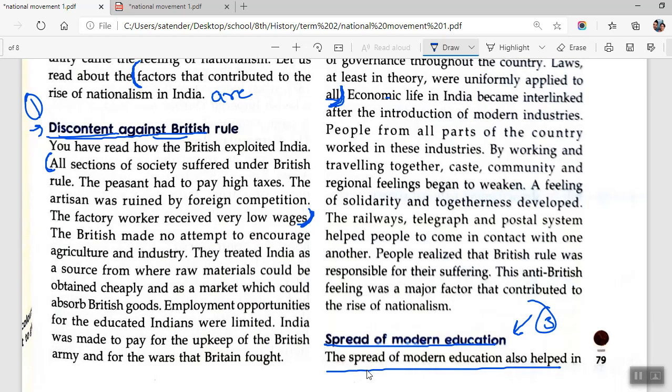Again, repeating, as part of your first point, you will be writing discontent against British rule. Then below that, you will be writing all sections of society suffered under this, like low wages. This is your first point.